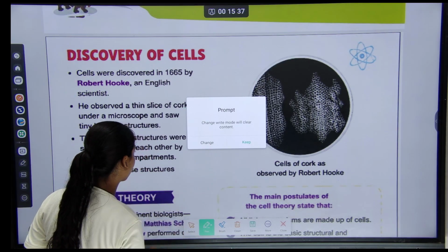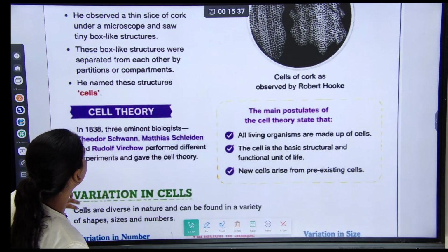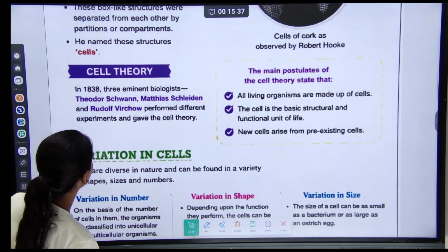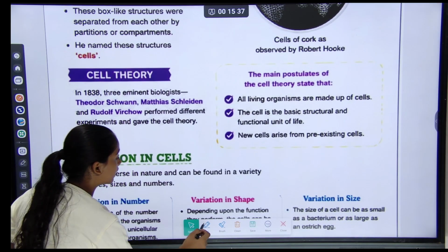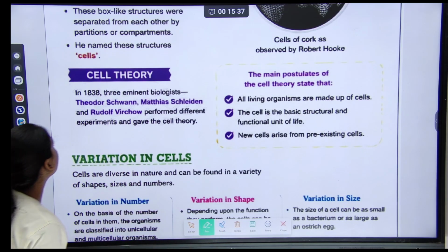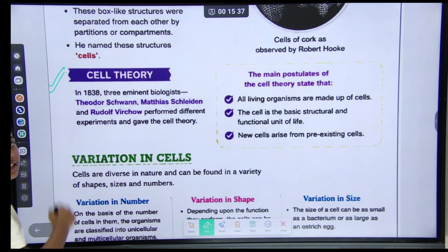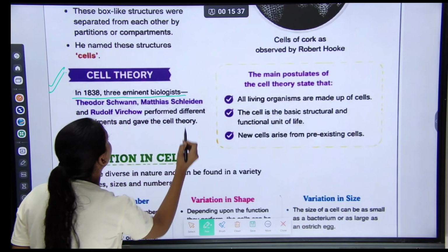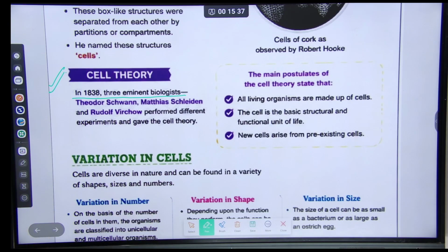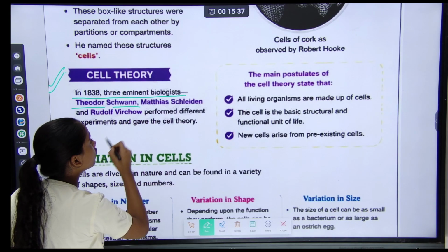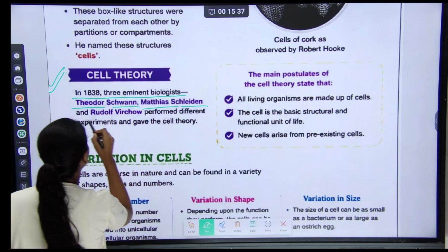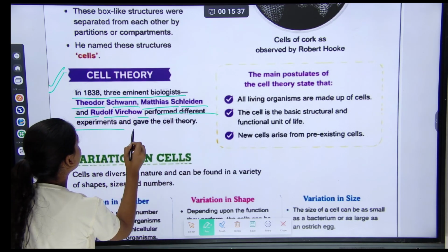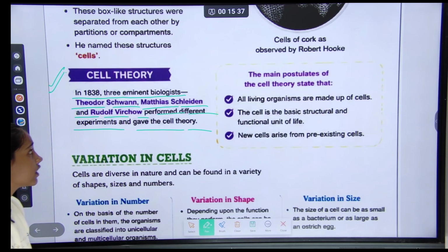And our next topic was cell theory. Let's start. In 1838, three eminent biologists, Theodor Schwann, Matthias Schleiden, and Rudolf Virchow, performed different experiments and gave the cell theory.